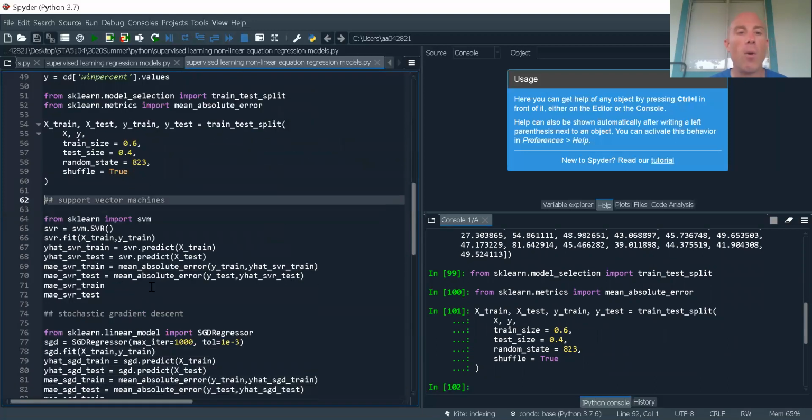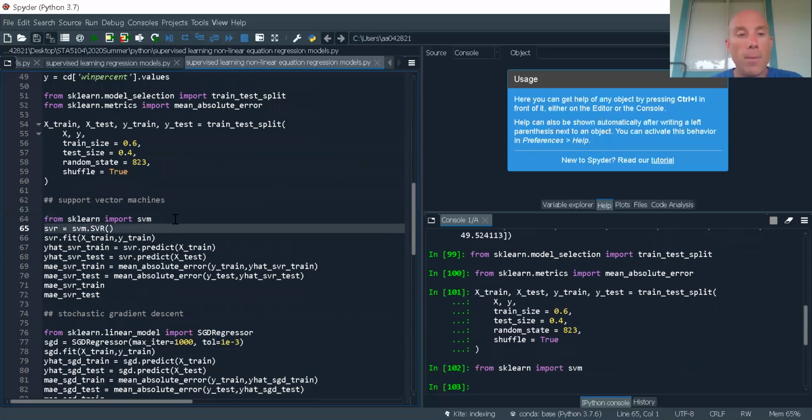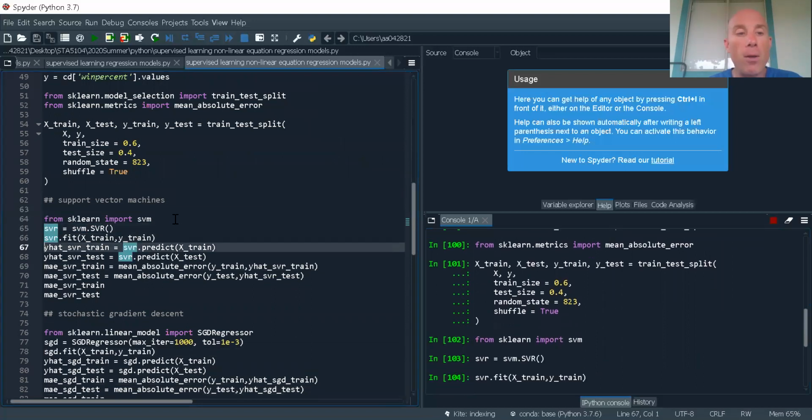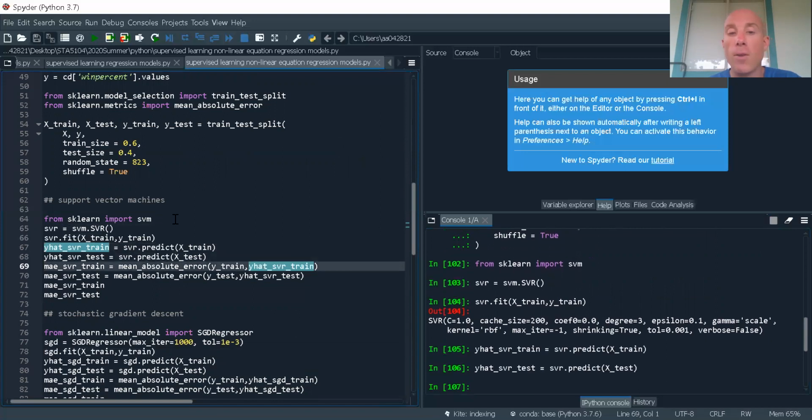All right, so the first thing I want to look at is support vector machines. It's called a support vector regressor in sklearn, and we import that from sklearn. We import svm. Let's go ahead and fit the model. Now let's predict on our train set and predict on our test set. Here, we're going to get our training statistics for MAE, mean absolute error, and we're going to get the mean absolute error for our test set.